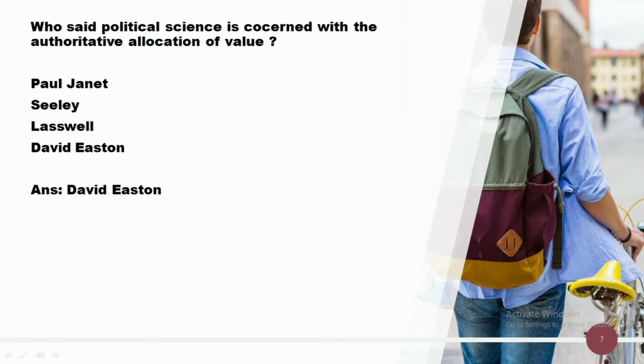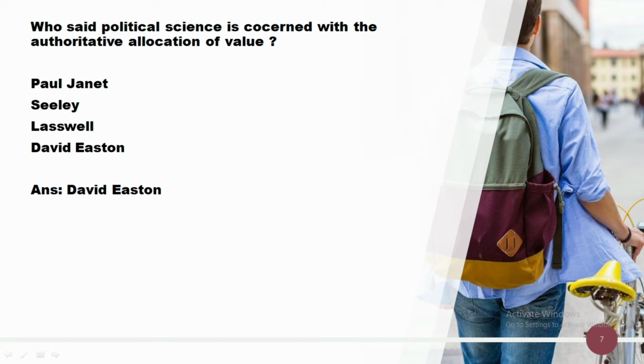We will know about other thinkers like Seeley. The famous statement of Seeley was, democracy is that form of government in which everyone has a share. The statement was given by Professor Seeley. The famous statement of Laswell was, politics is who gets what, when and how. The famous statement was given by Laswell.